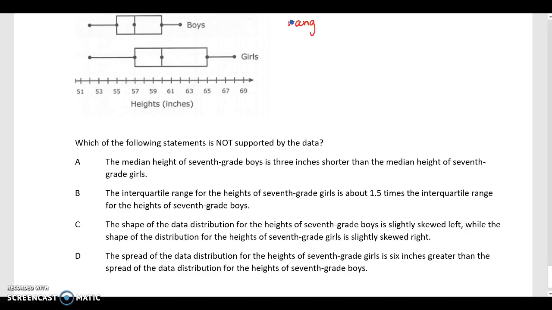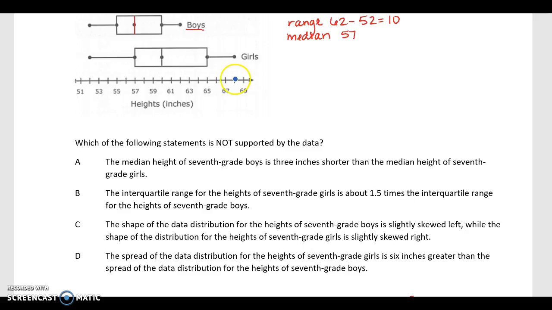So range, right, is maximum, so 62, minus minimum, 52, and then the median is right here in the middle, 57. Let's go ahead and look at the other one.